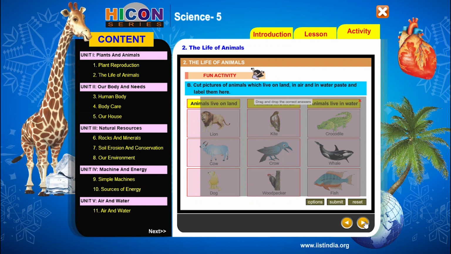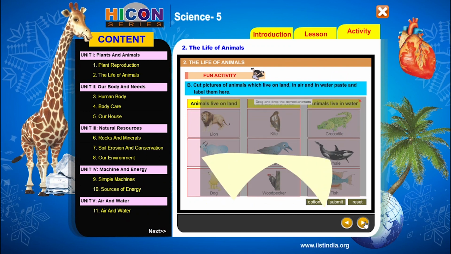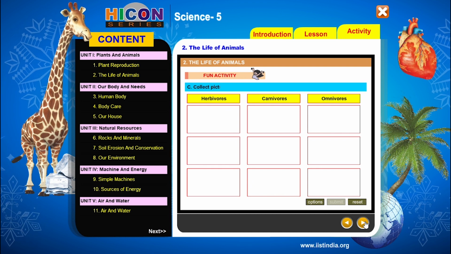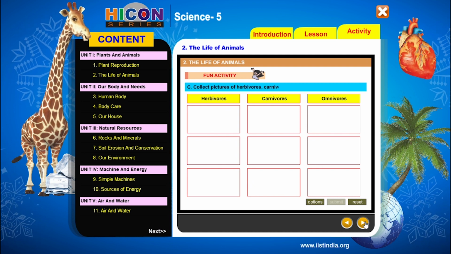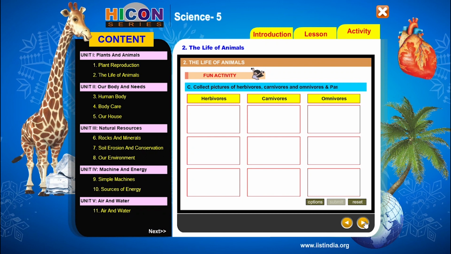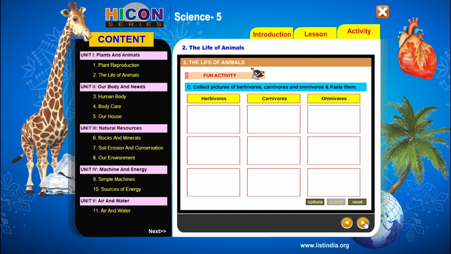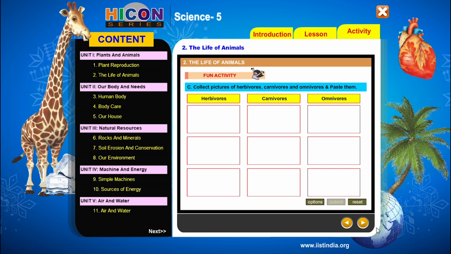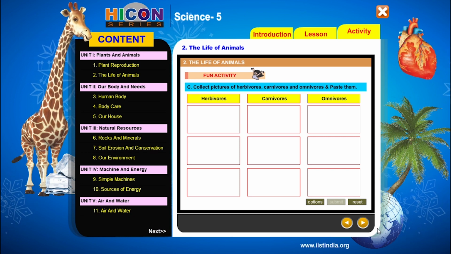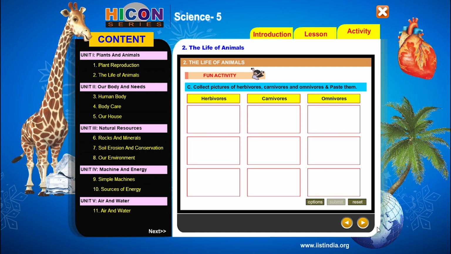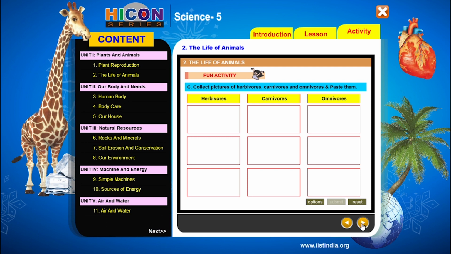Next, let us enter the next part in the activity session. The next part in the activity session is: collect pictures of herbivores, carnivores and omnivores and paste them. So children, this is also an activity like the previous one. Now we have to collect herbivores, that means which eat only plants and grass, carnivores which eat flesh only, and omnivores which eat both plants and animals. So you can collect the pictures and paste those pictures here.